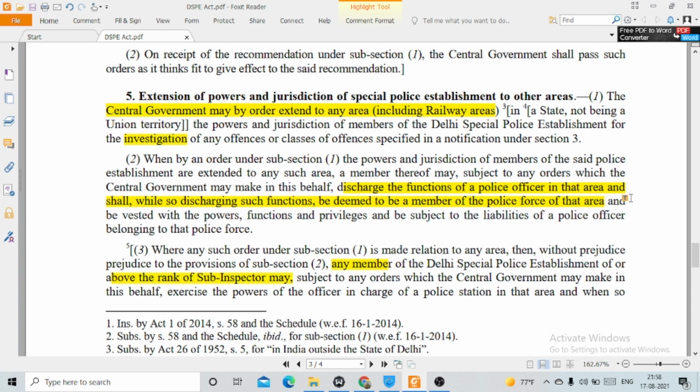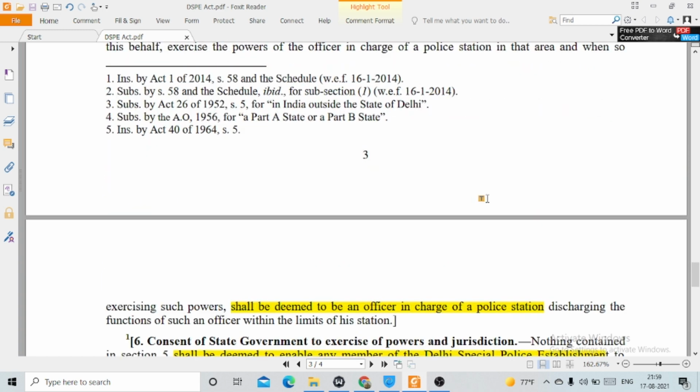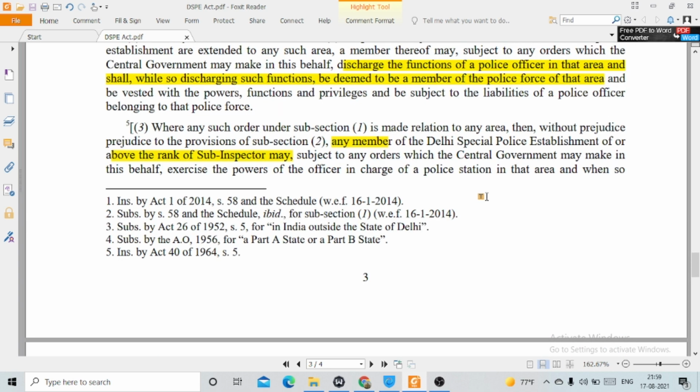Then subsection 3, where any such order under subsection 1 is made in relation to any area, then without prejudice to the provisions of subsection 2, any member of the Delhi Special Police Establishment of or above the rank of sub-inspector may, subject to any orders which the central government may make in this behalf, exercise the powers of the officer in charge of a police station in that area, and when so exercising such power shall be deemed to be an officer in charge of a police station.